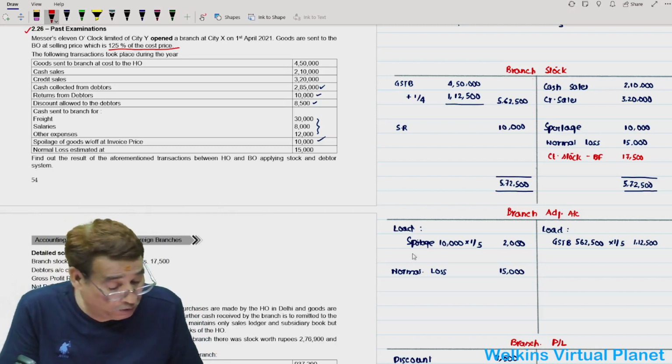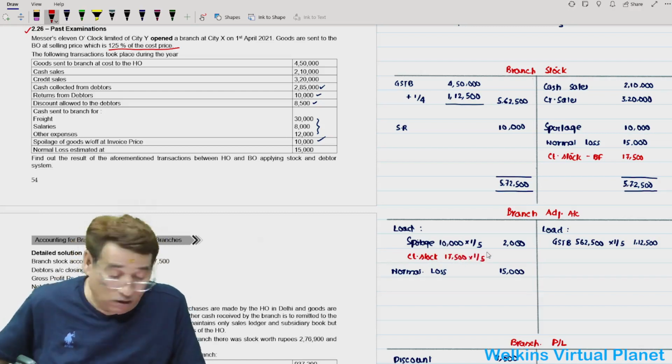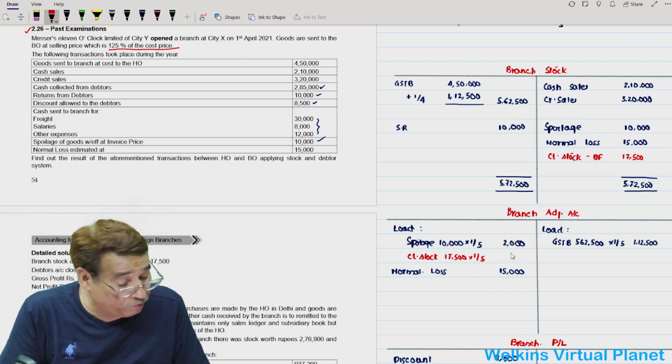Now you will take the loading of closing stock, 17,500 into 1 by 5. 17,500 divided by 5 is equal to 3,500.